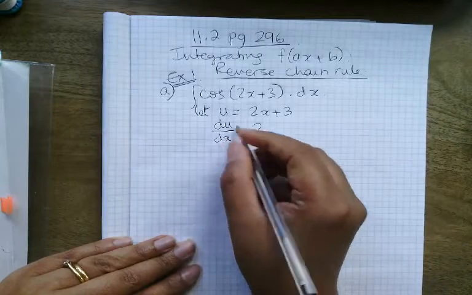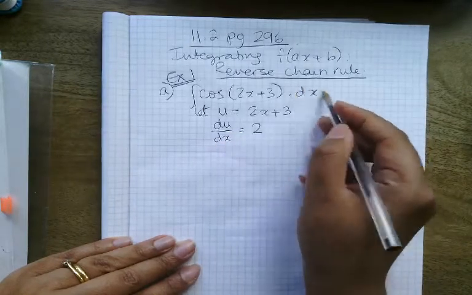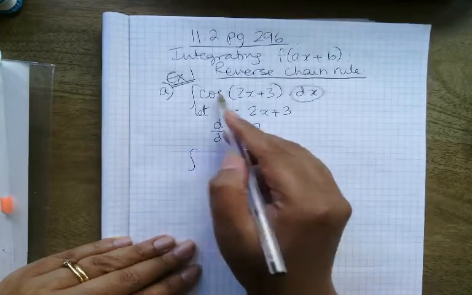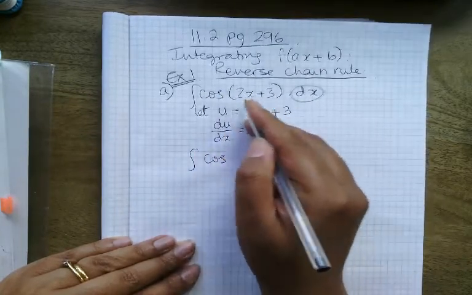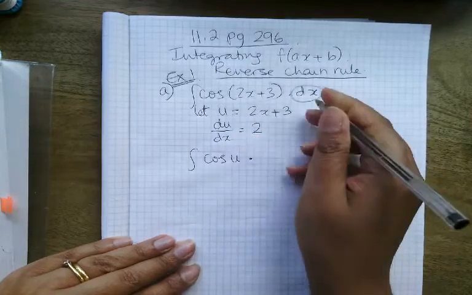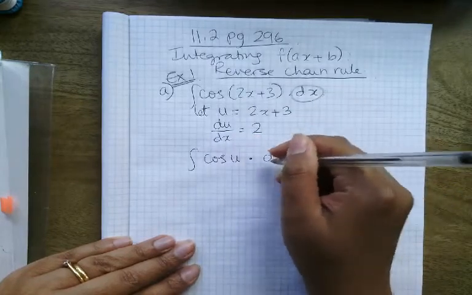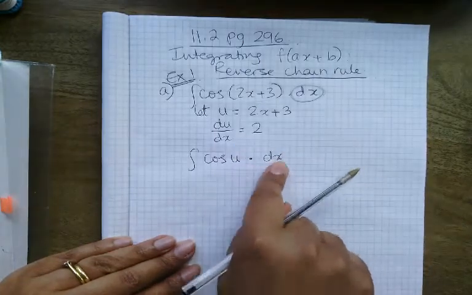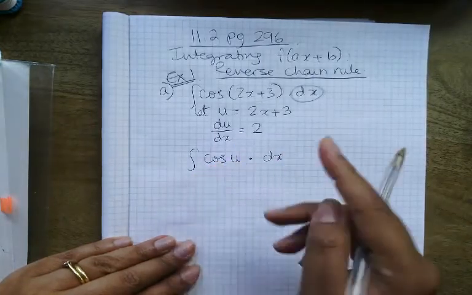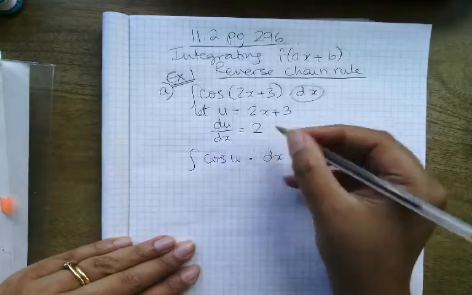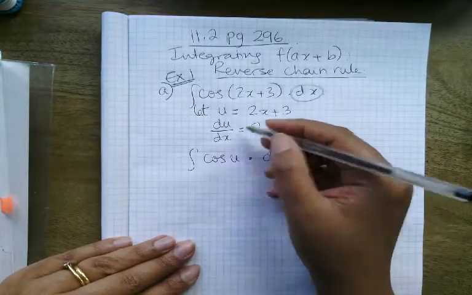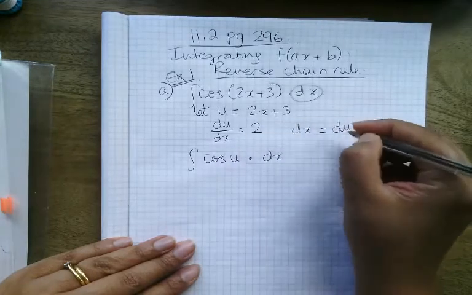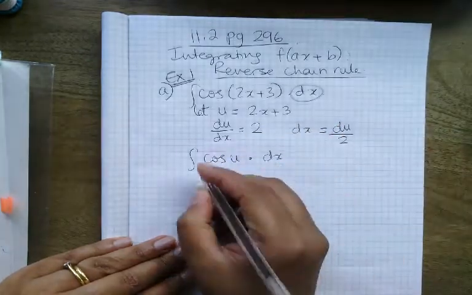I will then work out what dx is, because I need to find a substitution for this as well. Because if I substitute 2x + 3 with u, and I've got a dx there, which is telling me to integrate this function with respect to x, and if there's no x here, then I can't integrate this. So I've got to work out dx in terms of u. So dx is equal to du over 2. And I'm going to put that there.